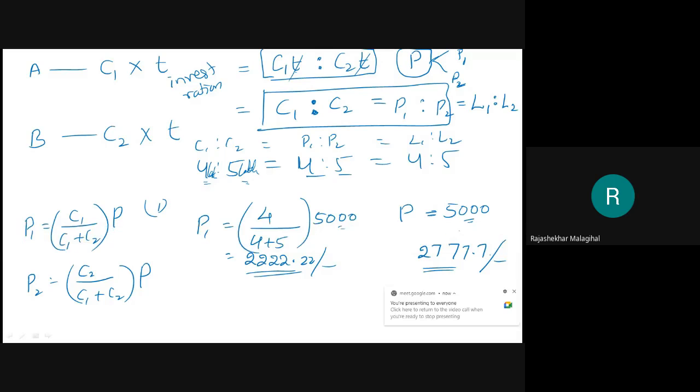Here we were in the simple interest. In the simple interest, we got this distribution of profit and loss.